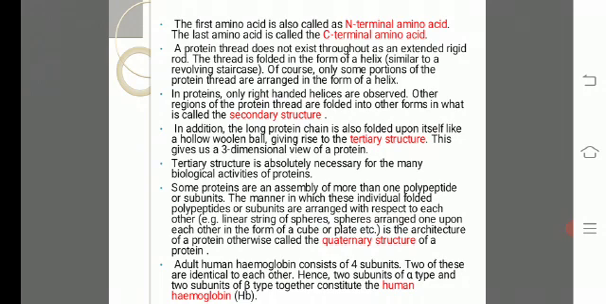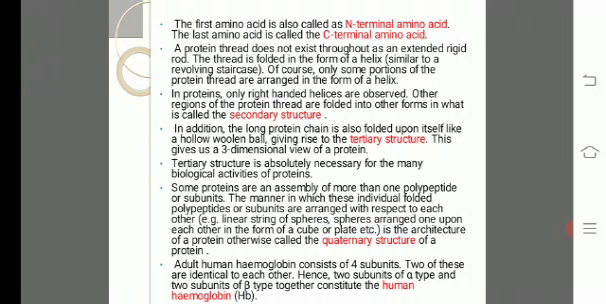In addition, the long protein chain is also folded upon itself like a hollow woolen ball, giving rise to tertiary structure. This gives us a three-dimensional view of a protein. So the long protein chain is folded upon itself like a hollow woolen ball, giving the three-dimensional view of a protein. An example for tertiary structure is myosin.